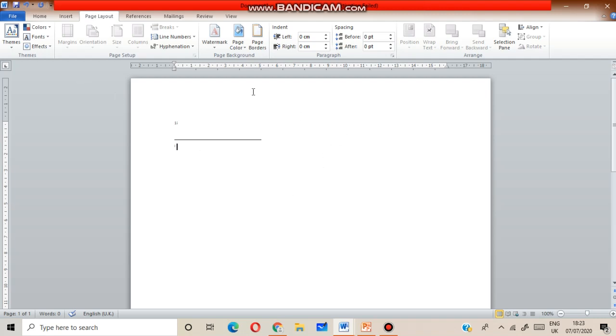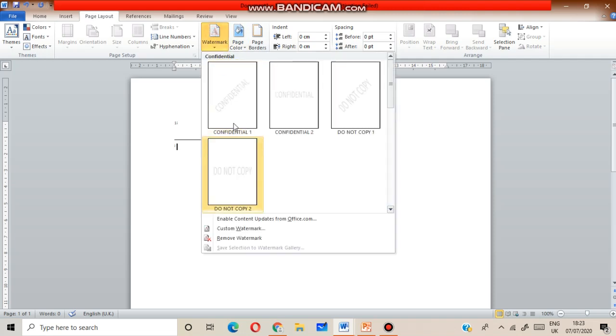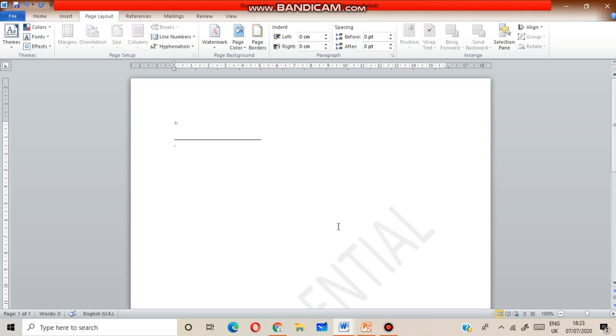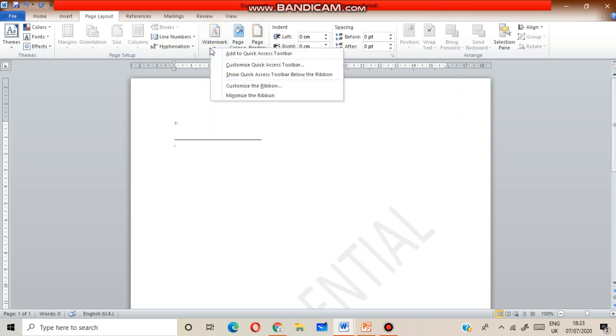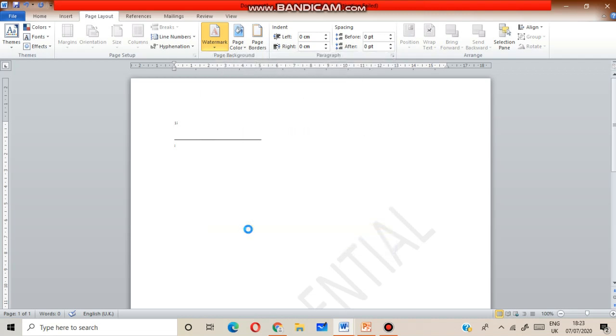How will you add watermark? Now see, go to page layout tab. There you can see page background group. In this group you will select watermark. Okay. Custom watermark.